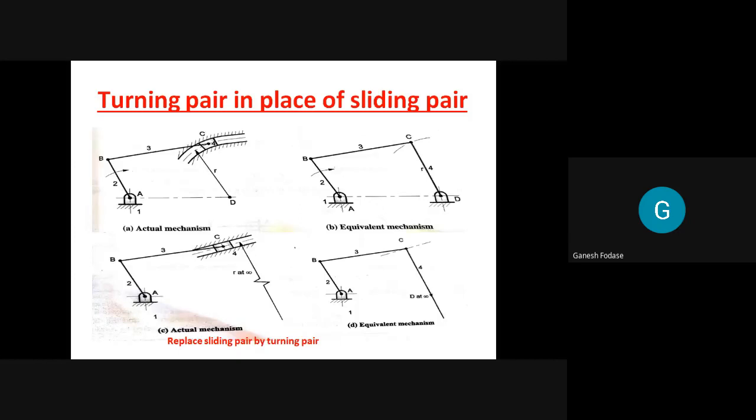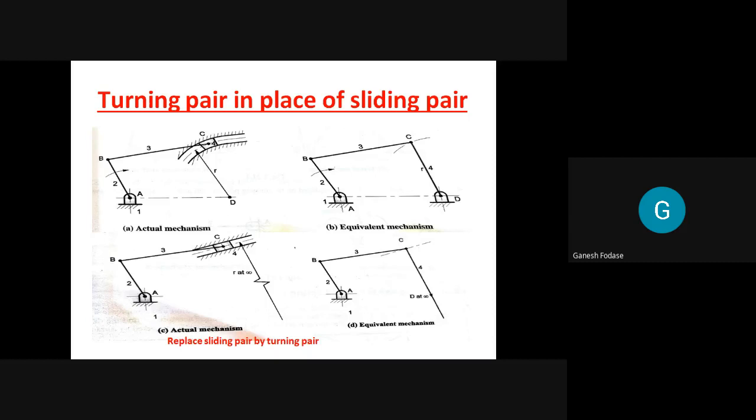Now I have to replace this pair. Which pair do I have to replace? The sliding pair I can replace. Now if I have to replace the sliding pair by a turning pair, how to replace? That is our question. So remember, whenever we are going to replace this sliding pair by means of a turning pair, you have to take one more binary joint. So we can replace the sliding pair by means of a turning pair.